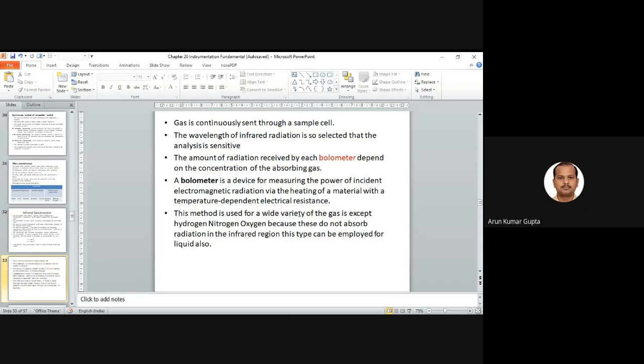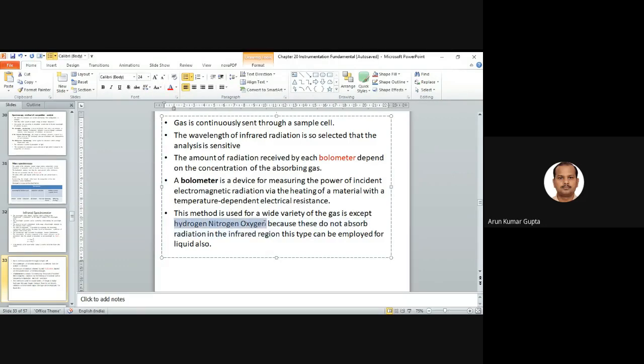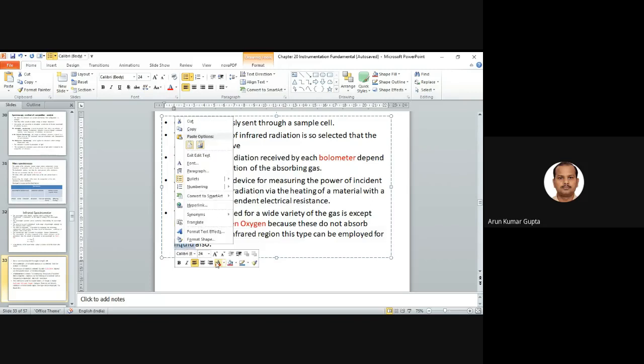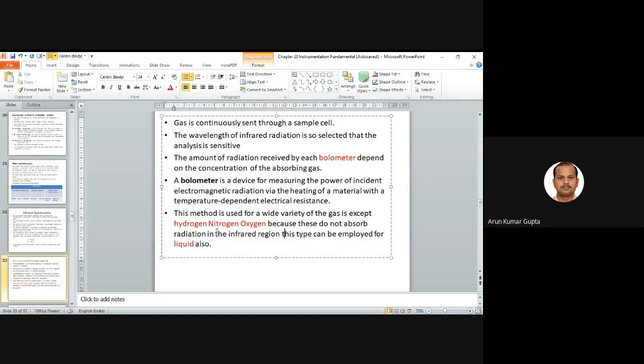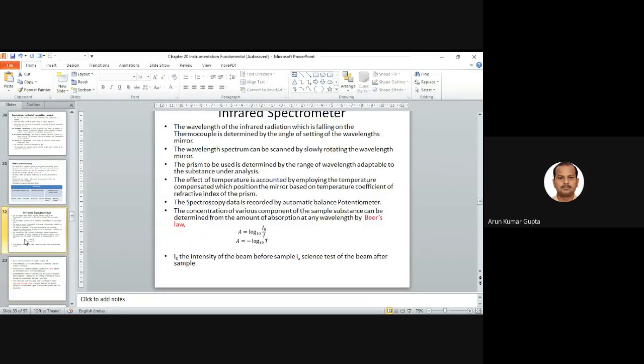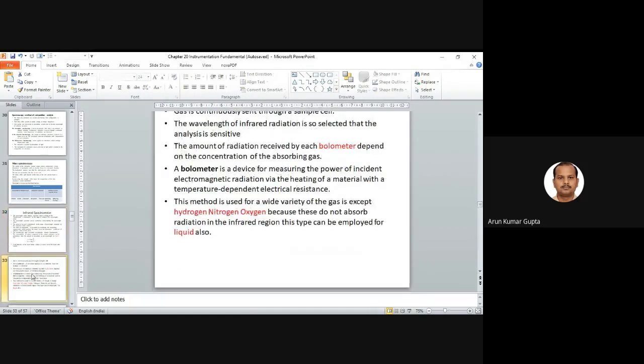This method is used for a wide variety of gases except hydrogen, nitrogen, and oxygen, because they do not absorb radiation in the infrared region. This type can be employed for liquids also. So infrared radiation can be used for gases and for liquids as well, right? So this is very commonly used.